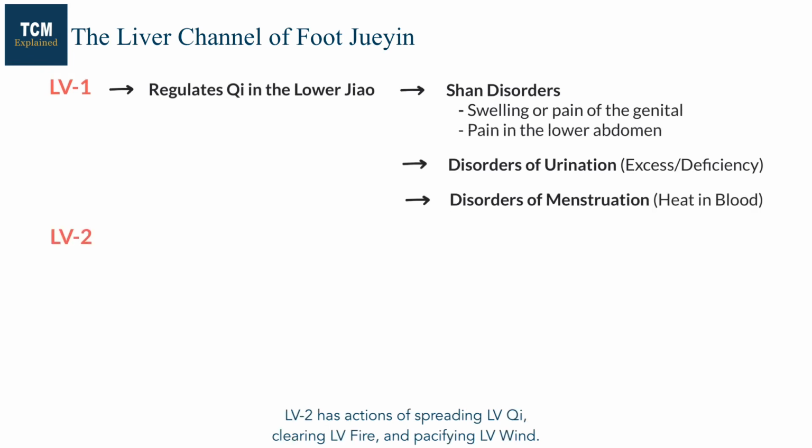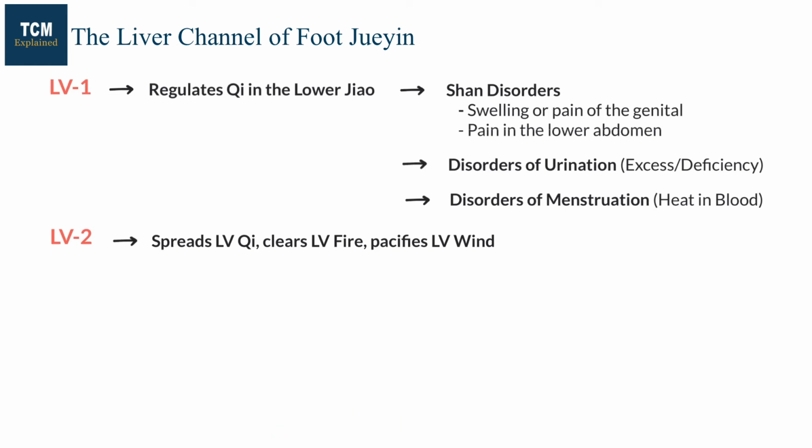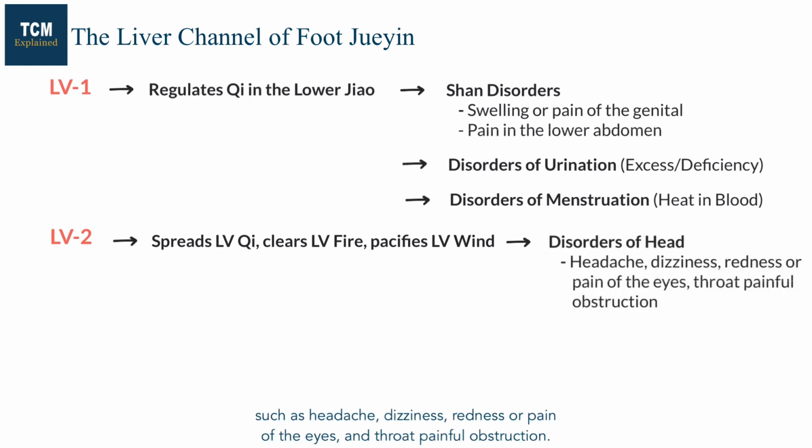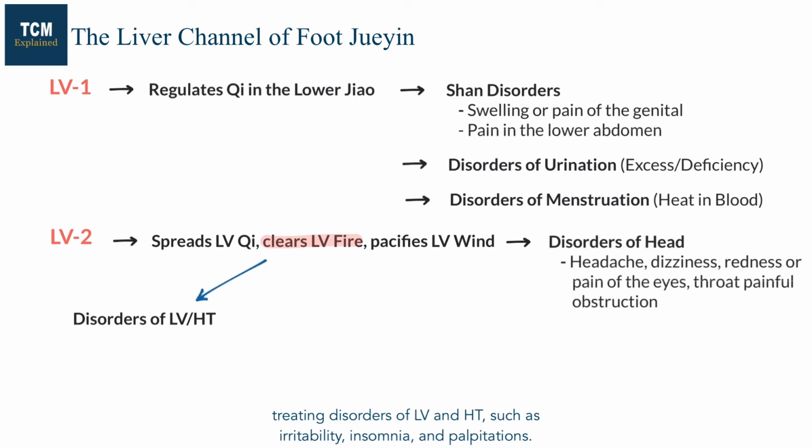Liver 2 has actions of spreading liver qi, clearing liver fire, and pacifying liver wind. So this point is commonly used for disorders of the head, such as headache, dizziness, redness or pain of the eyes, and throat painful obstruction. As it can clear the liver fire, this point is beneficial for the fire and stagnant qi transmitting to the heart, treating disorders of liver and heart, such as irritability, insomnia, and palpitations.